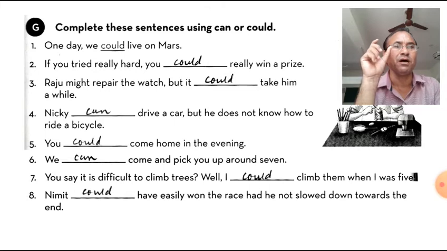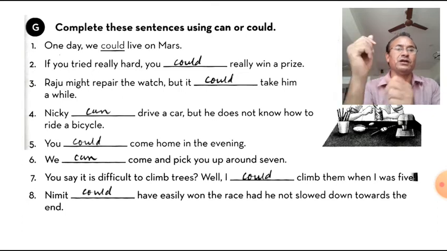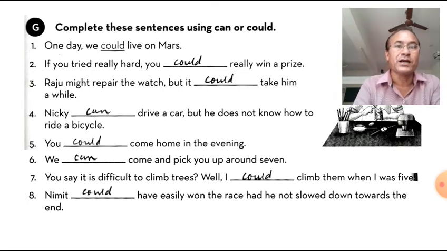Here it shows past, that's why we could. Now if you tried, it shows past, that's why we cannot use can. If you tried really hard, you could really win a prize. It shows past. So you could really win a prize. Why not can? Because here V2 is used after the subject you. Use subject and tried, simple past.